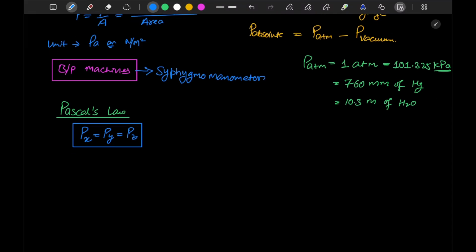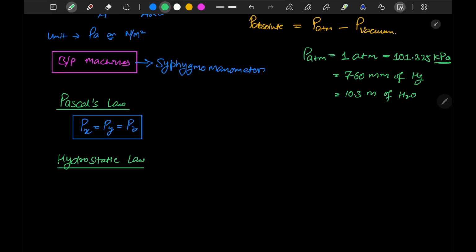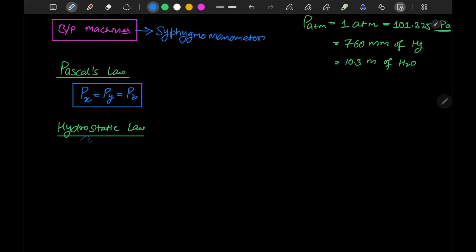Now the second is the hydrostatic law, also known as Torricelli's law.